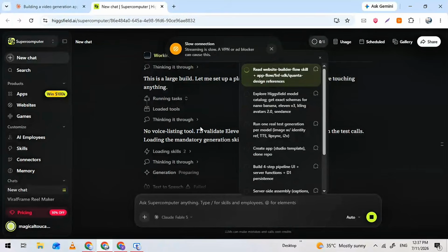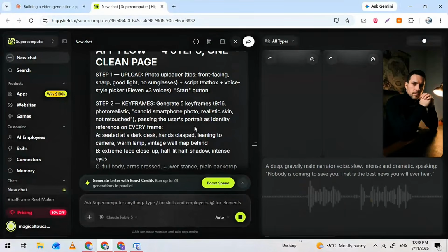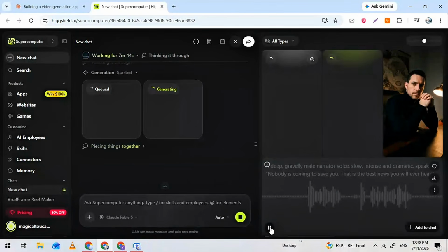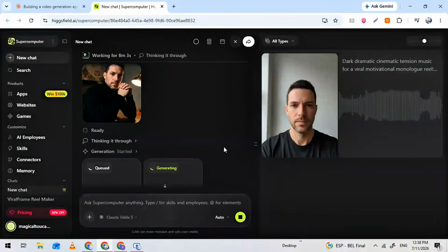So you can see I've pasted my prompt and hit Generate. Now, quick trick here. If you want a long, detailed prompt like this one, you don't have to write it yourself. Just open any LLM, ChatGPT, Claude, whatever you use, describe your idea in a couple of lines, give it a little reference, and it'll write the full prompt for you. Copy it, paste it into Higgsfield, done. Any idea in your head, any website, any app, you can turn it into a prompt in seconds. Now watch what's happening on my screen.